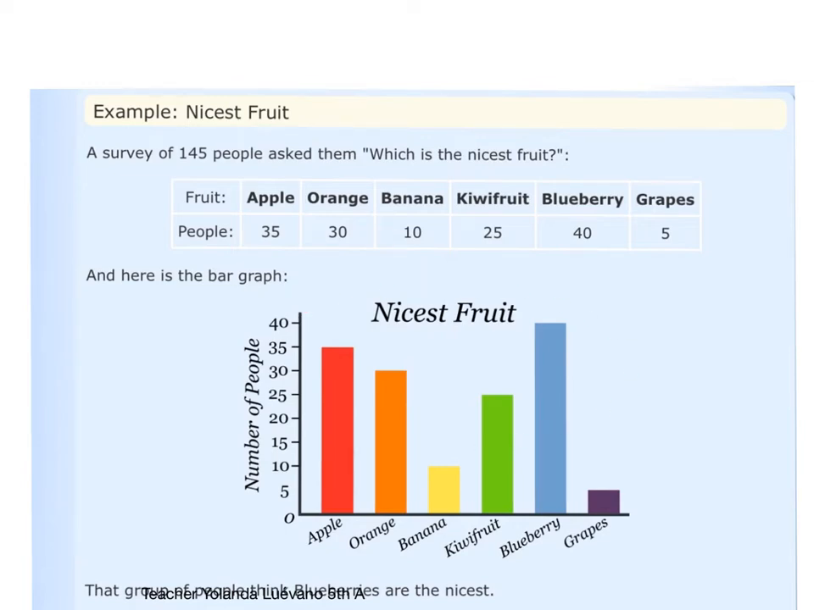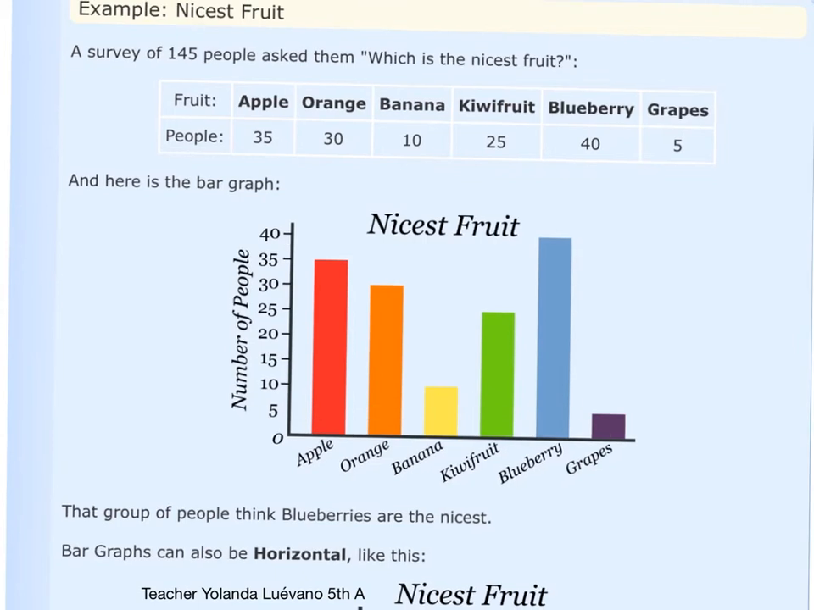It says, and here is the bar graph. Again, the title, nicest fruit. This axis represents the number of people. And all of these are obviously types of fruit. Make it clear with different colors so no one can get confused. Just by looking at it, we can see that 35 people liked apple, while orange was liked by 30 people.